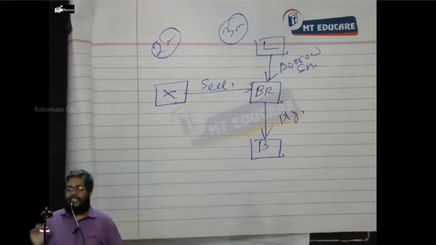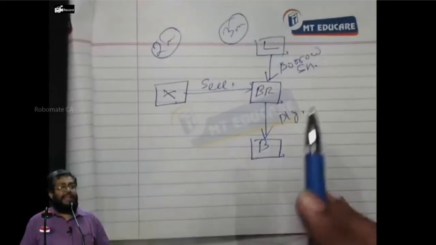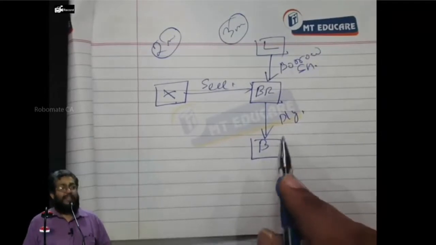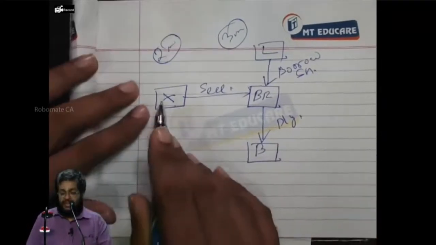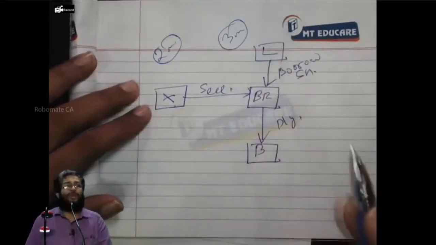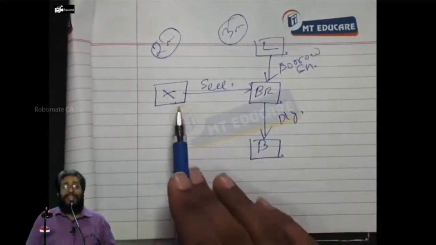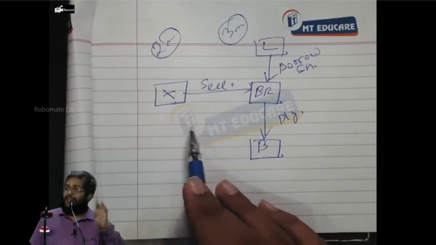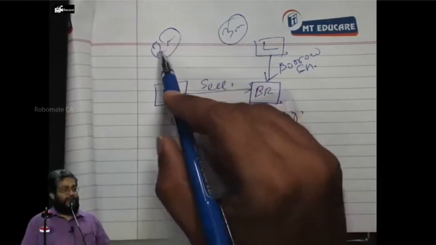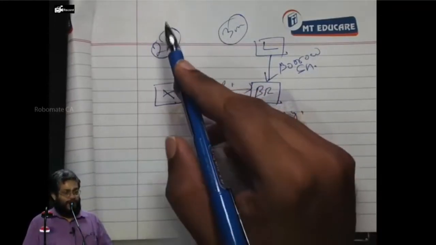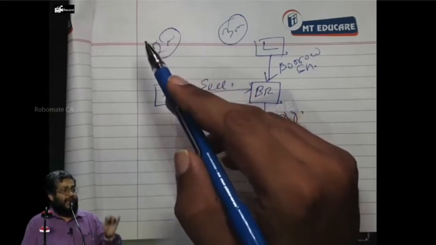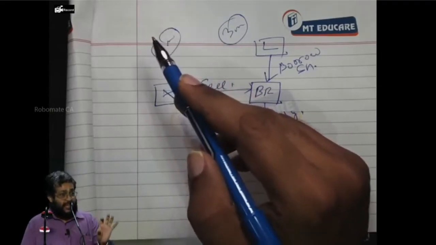Company declares 10 rupees dividend. B will be getting it. L says, I also want the dividend. In that case, who should give the dividend? X should give the dividend to L through the broker. Everybody, yes or no? You may ask why X should give the dividend? Because X has sold the share at cum dividend price. Today he sold, and the dividend will be declared after 2 months. When he sold the share today, the share selling price is loaded with dividend or not?